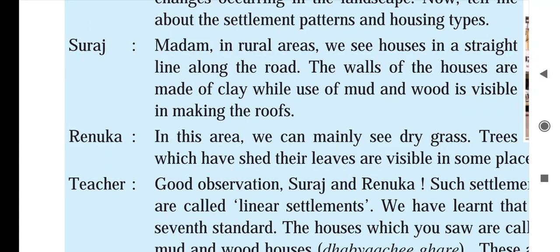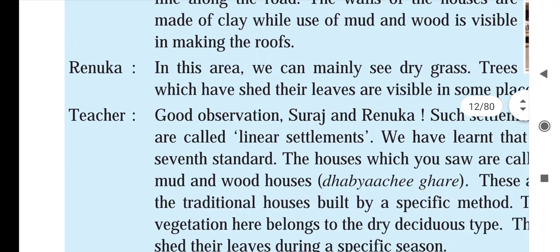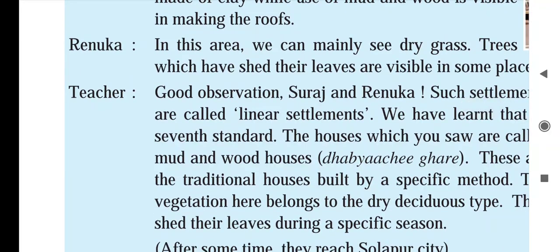Renuka said, "In this area we can mainly see dry grass. Trees which have shed their leaves are visible in some places." It may be a deciduous area, because in deciduous areas the trees shed their leaves in a particular season, and because of the rainfall pattern there is dry grass. Teacher said, "Good observation, Suraj and Renuka."